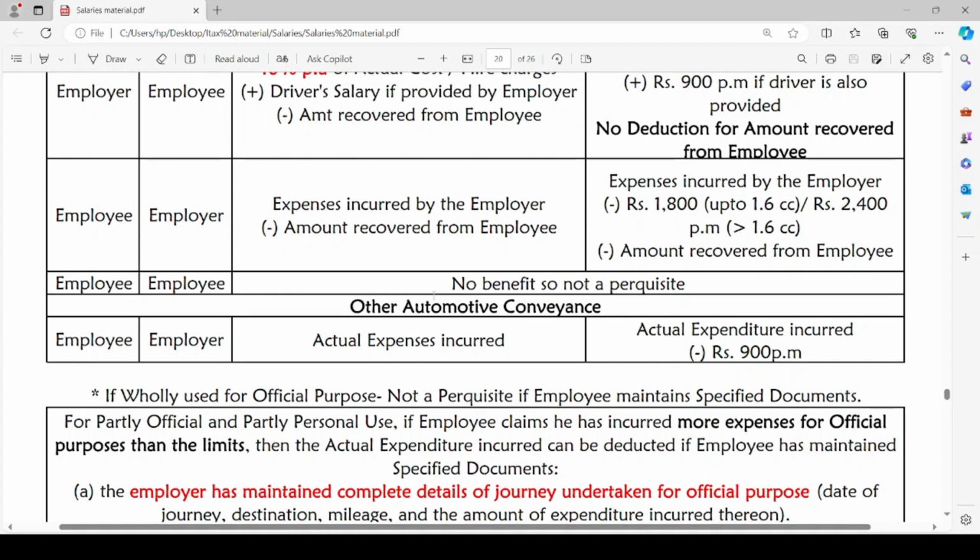Remember one point, guys, if the motor car is wholly used for official purpose, then there is no perquisite if employee maintains specified documents.